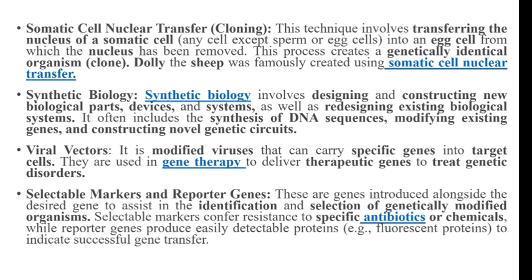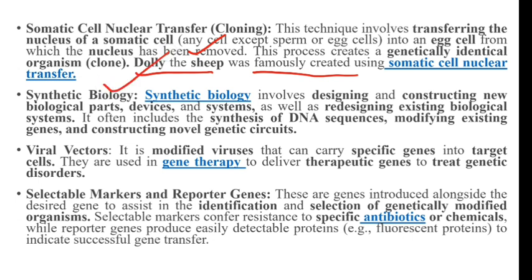Next, we can use the somatic cell nuclear transfer technique, which involves transfer of the nucleus of a somatic cell into an egg cell from which the nucleus has been removed. This process creates a genetically identical organism. Dolly, the sheep, was famously created using somatic cell nuclear transfer.